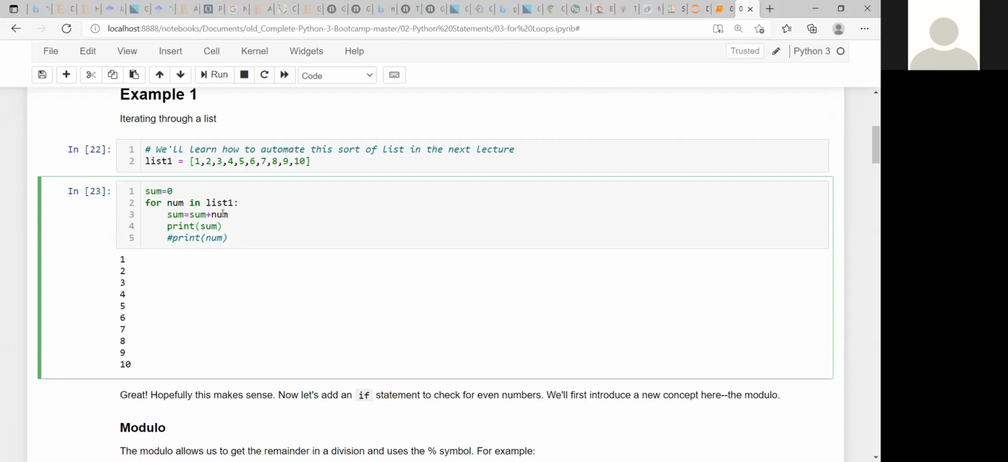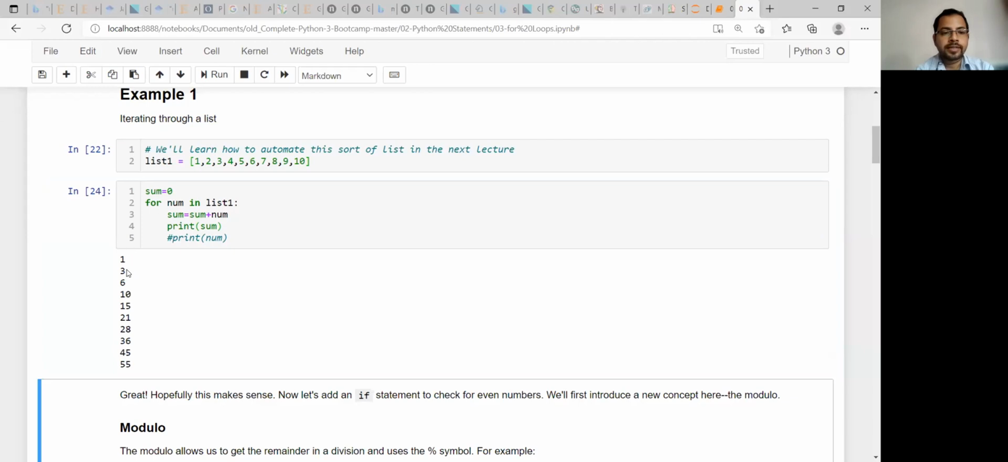Sir, it will first print 1, then 3, then... Right, it will just continue adding up the numbers. It will add up the previous value and the next value in this way. So now you are getting 1, then 1 plus 2, 3, then 3 plus 3, 6, in this way. It is iterating over and over, and it will go up to 10. And then there will be no value left. That's all.